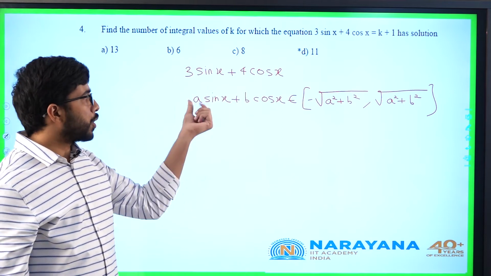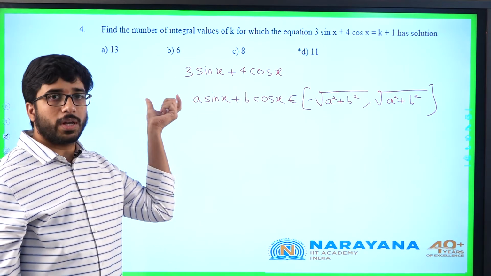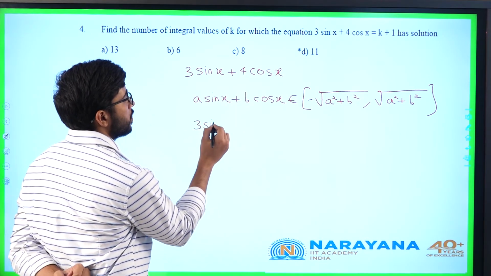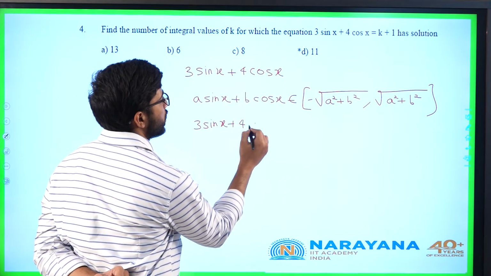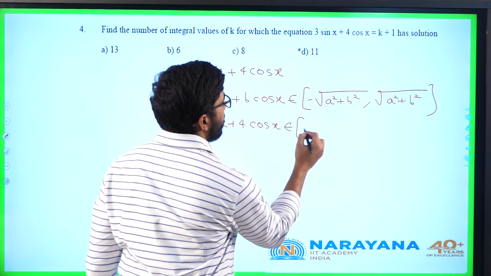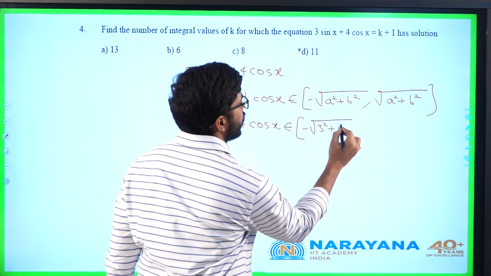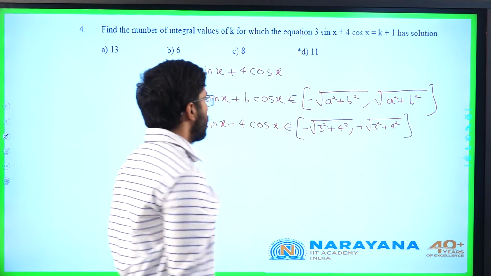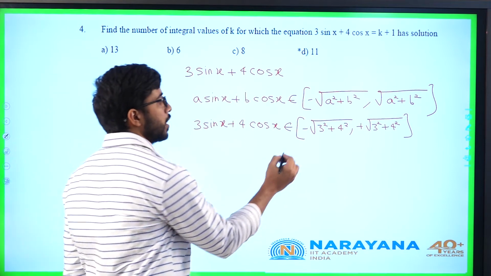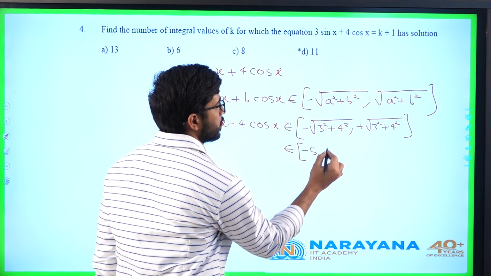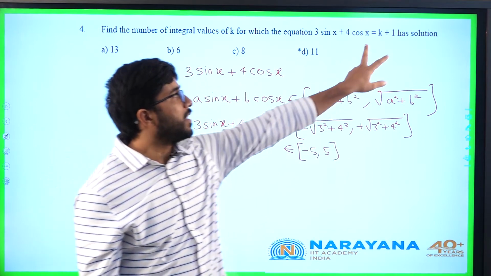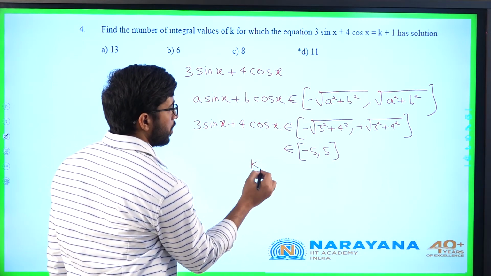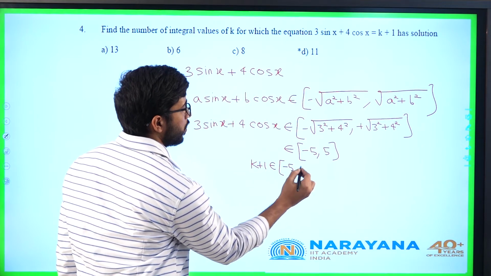By this logic, we can divide it by root over a square plus b square and multiply it by root over a square plus b square. From that we will get this result. So 3 sin x plus 4 cos x belongs to minus root over 3 square plus 4 square to plus root 3 square plus 4 square. Means 3 sin x plus 4 cos x belongs to minus 5 to 5. Now this value k plus 1 must belong to minus 5 to 5.